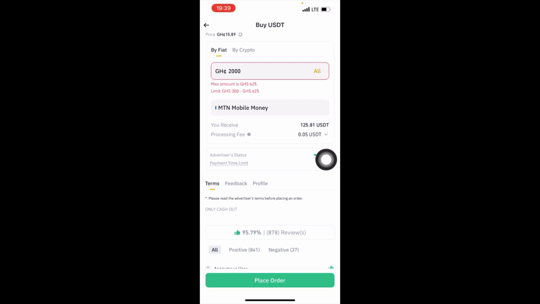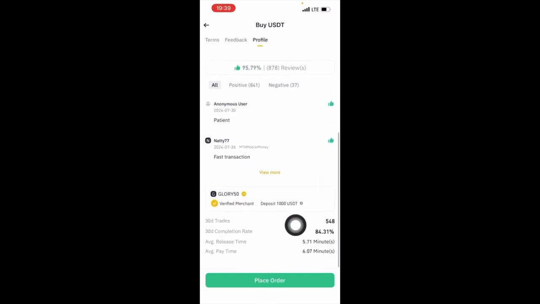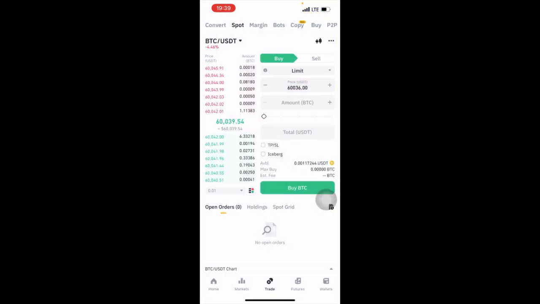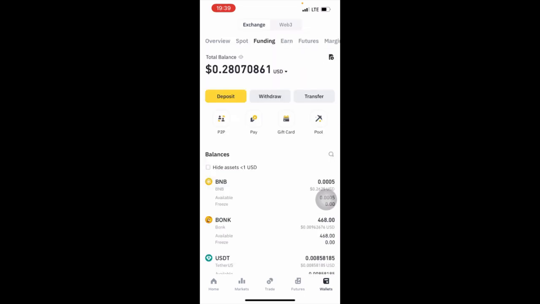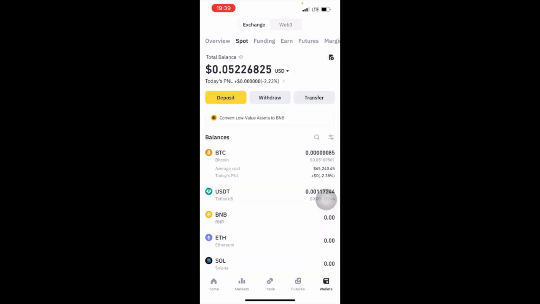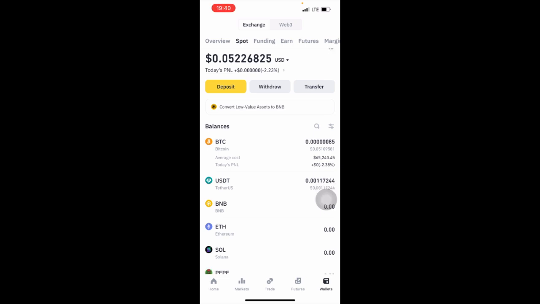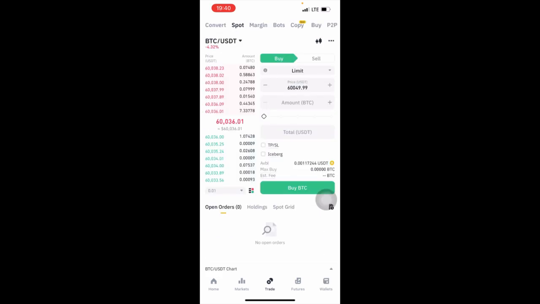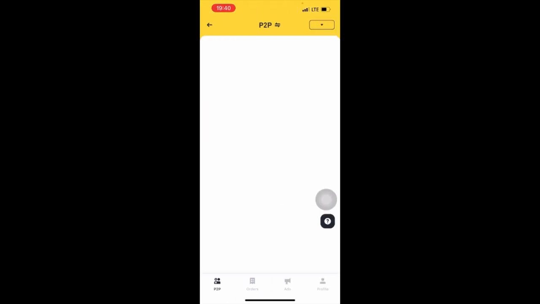After buying this, you place your order here, then you do the transaction. After buying it, if you go to your wallet, not the funding wallet but the spot wallet, it will be 125 USDT. Follow the steps I'm teaching you. So right now we have spent 2,000 Ghana cedis for 125 USDT.